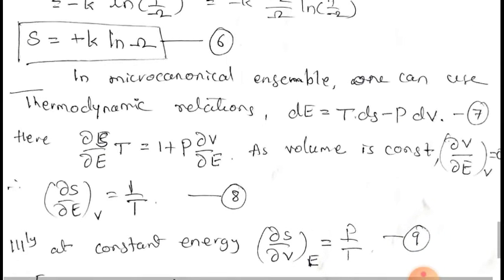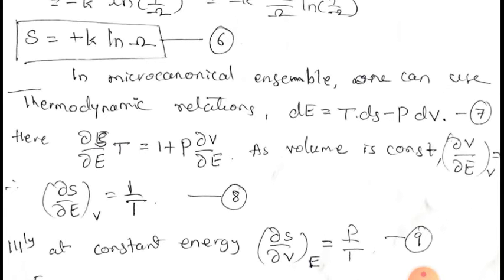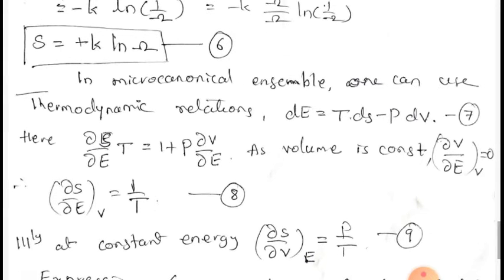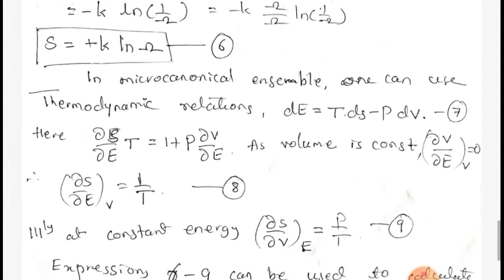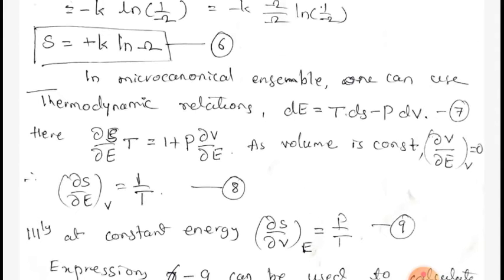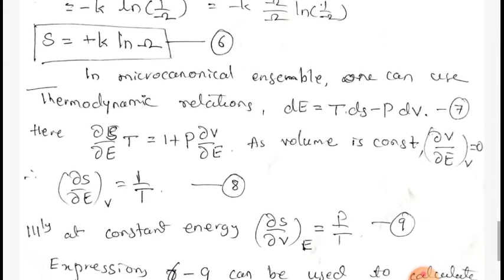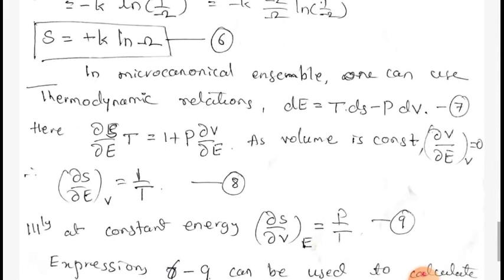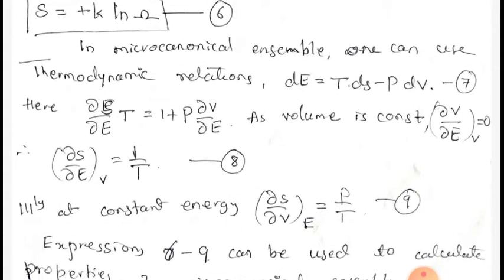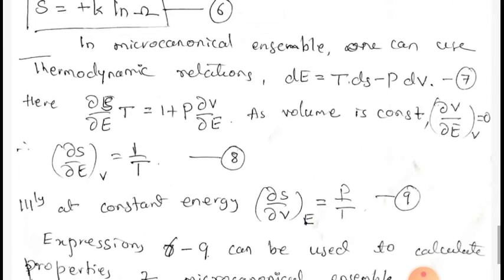Hence, dou S by dou E into T is equal to 1 plus P into dou V by dou E. At constant volume, dou V by dou E is equal to 0, because the volume of all microsystems in a microcanonical ensemble is constant, not varying. Even if energy varies, the volume is not varying. Therefore, dou S by dou E at constant volume is equal to 1 upon T.